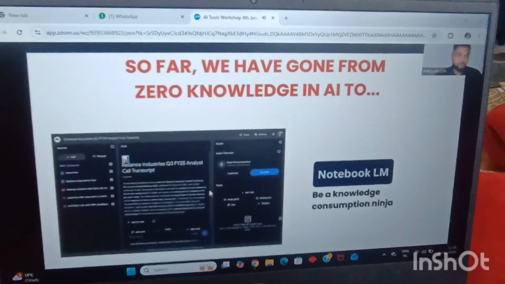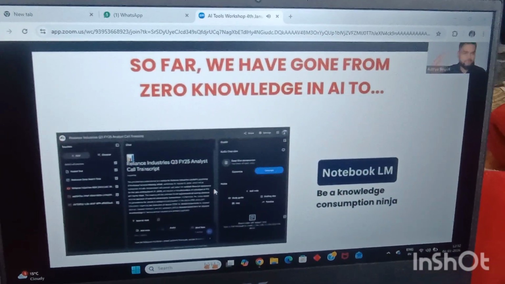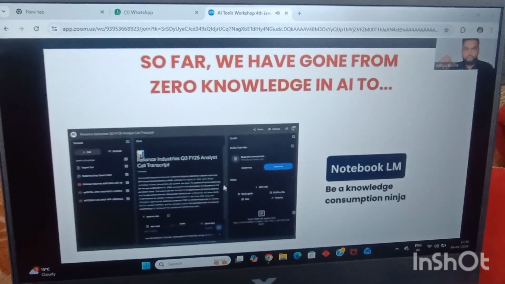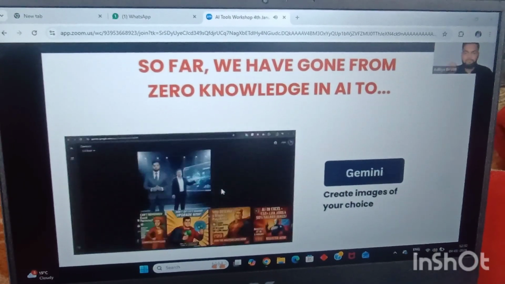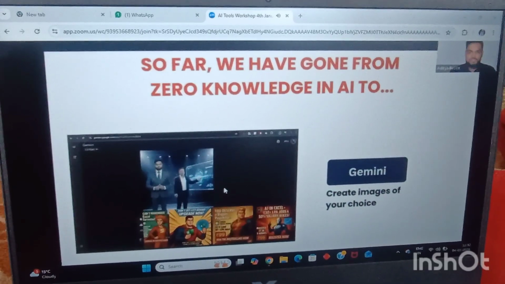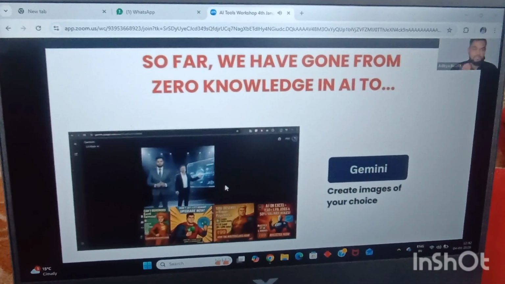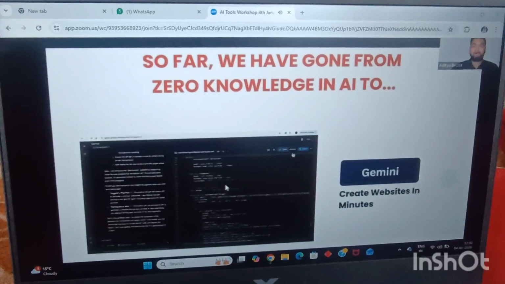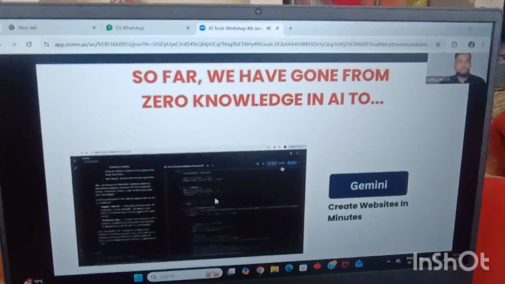We saw one of my favorite tools, Notebook LM, where you can create PPTs, reports, podcasts, and videos out of the boring documentation grunt work that you have. After that, we saw how you can create any sort of image by using Gemini. Let's say Elon Musk giving you a certificate or Virat Kohli giving you a certificate, how you can create that using Gemini. After that, we saw how you can create any kind of website using Gemini.